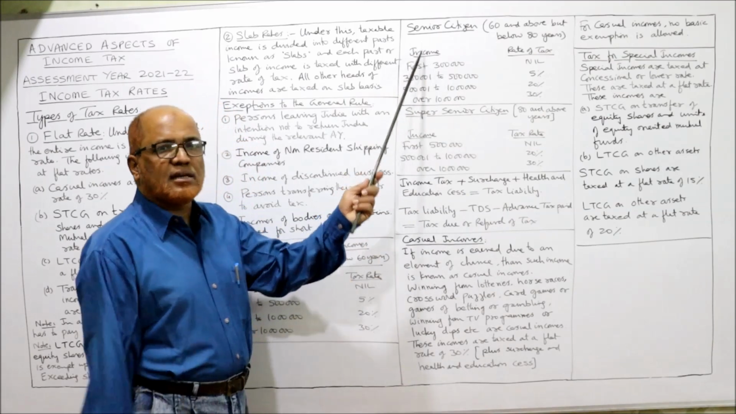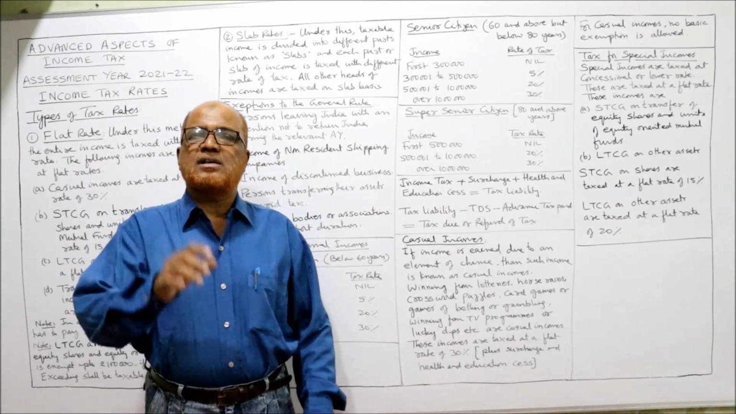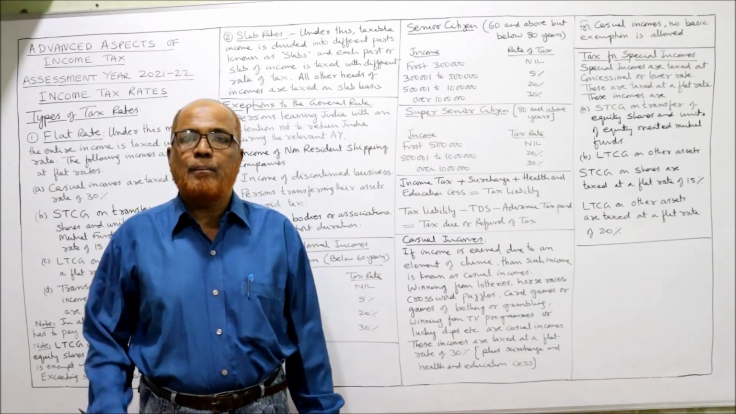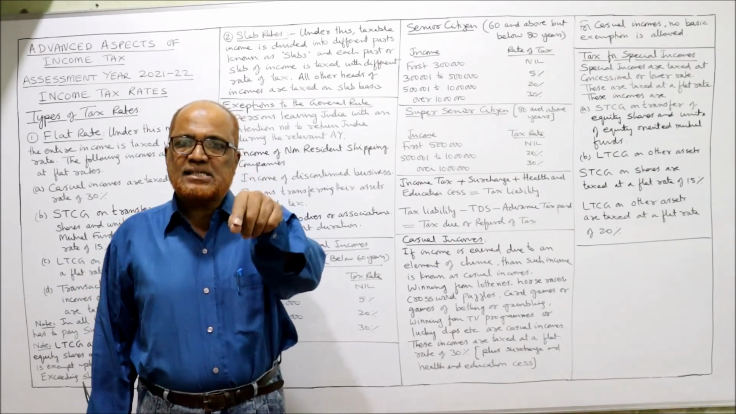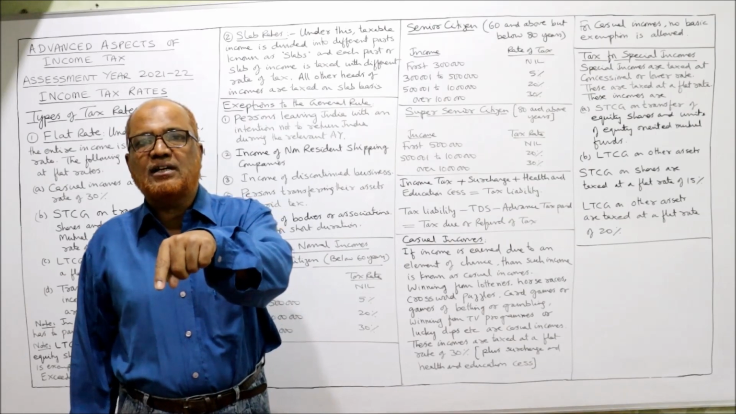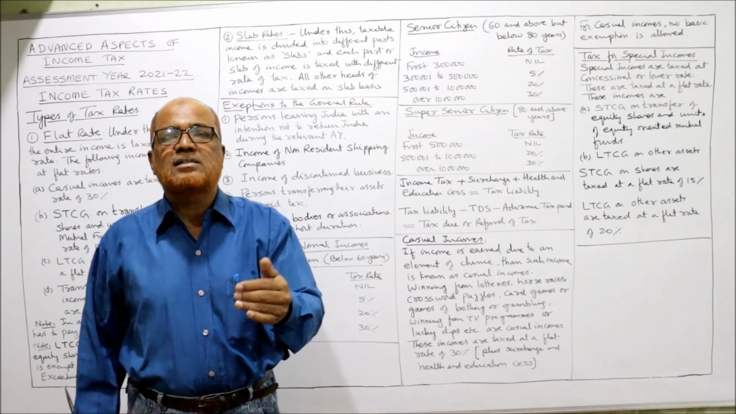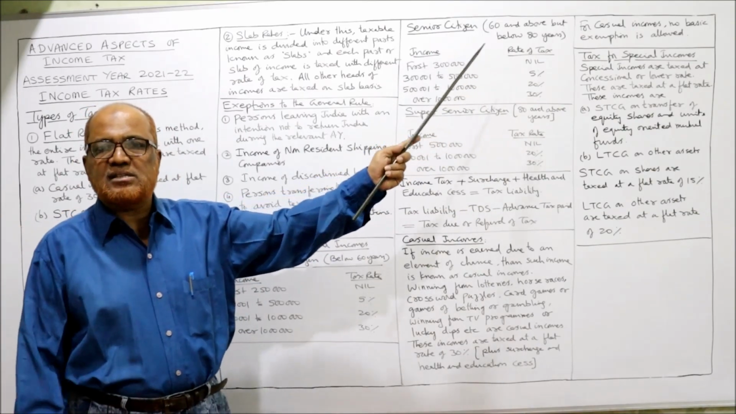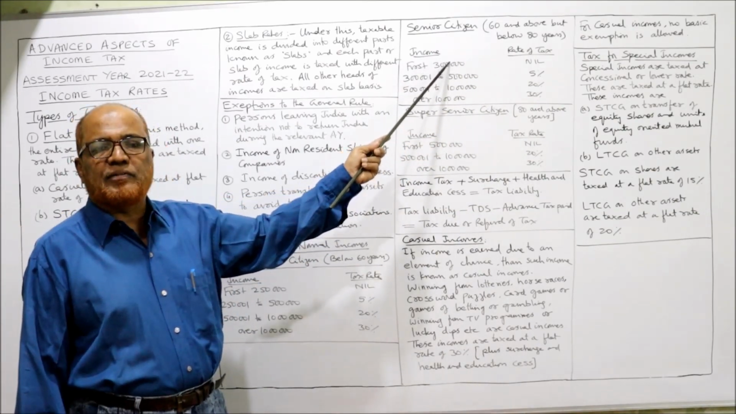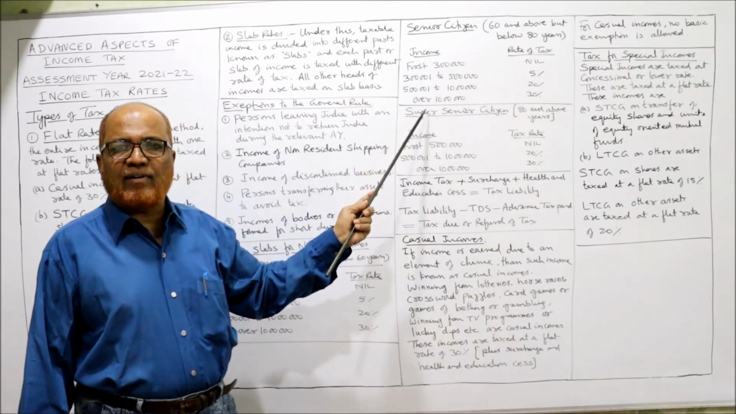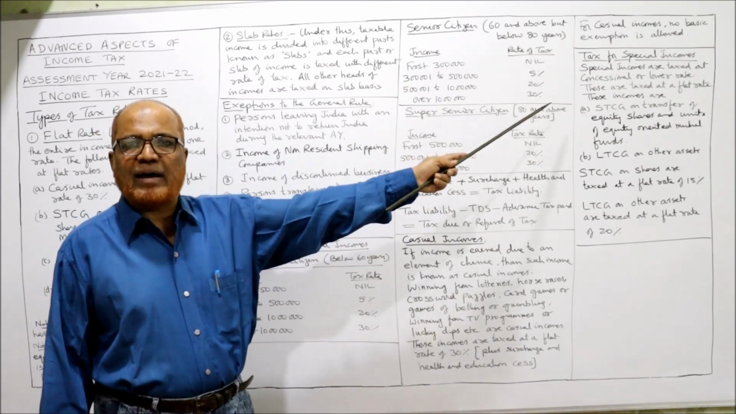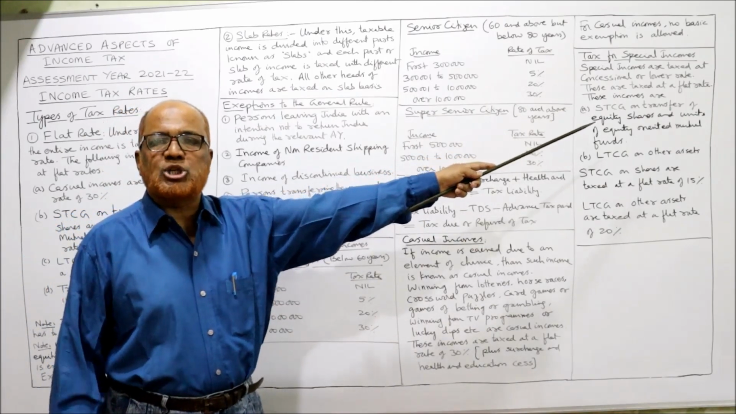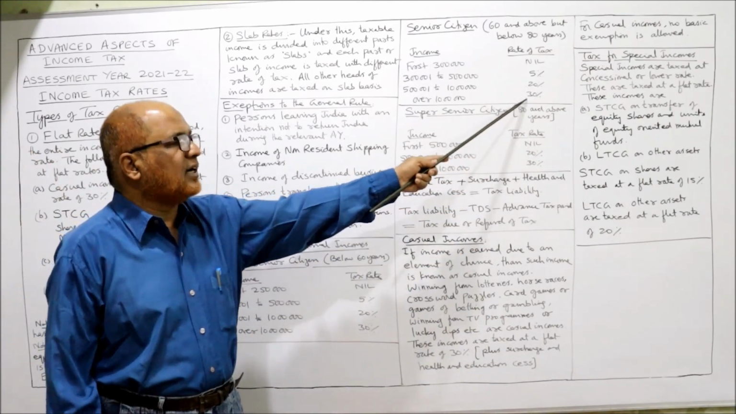Now, senior citizen. A senior citizen is a person who is of the age of 60 and above but below 80. 60 years and above but below 80 years, he will be called senior citizen. So the slabs applicable to senior citizen: first 3 lakh rupees, nil. 3 lakh 1 rupee to 5 lakh rupees, 5%. 5 lakh 1 to 10 lakh rupees, 20%. Over 10 lakh rupees, 30%.